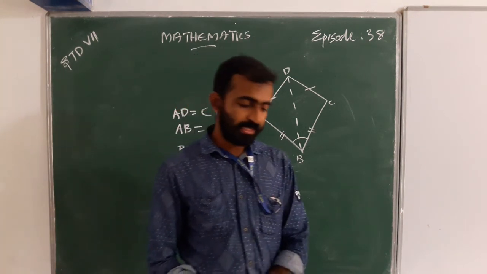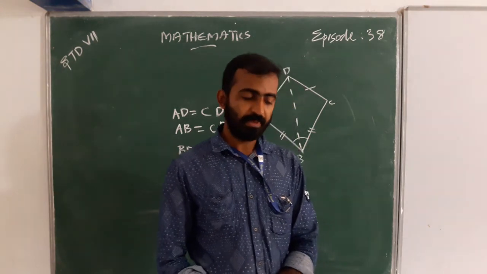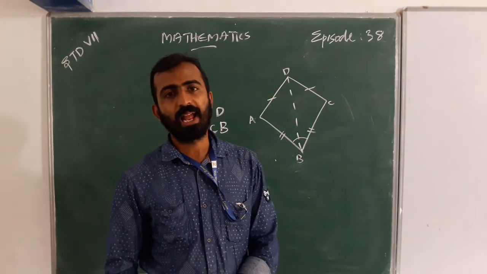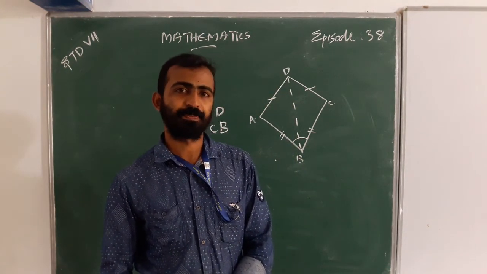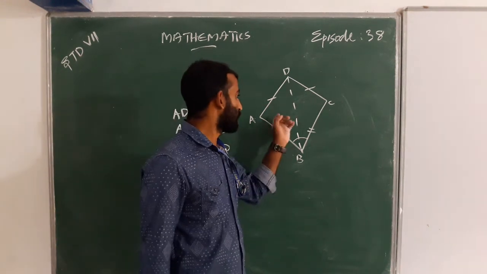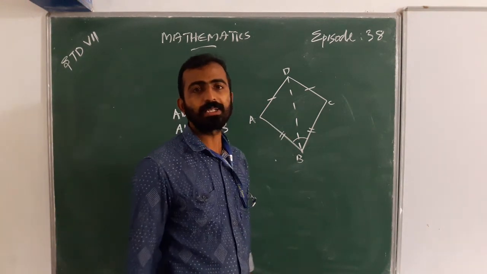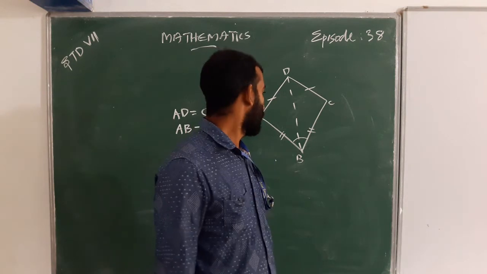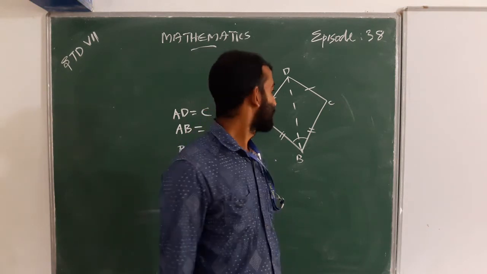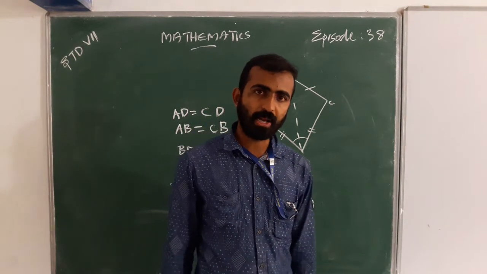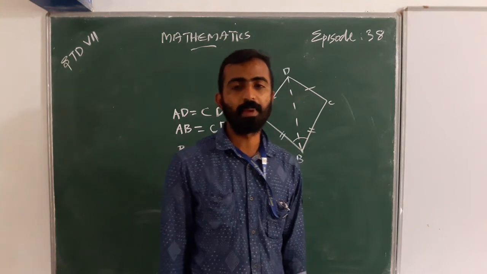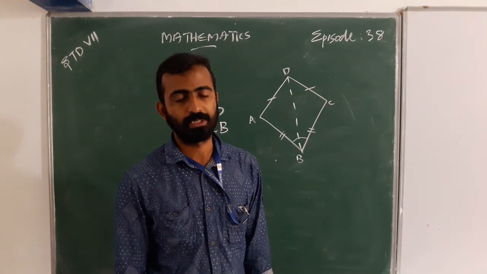This is a congruent triangle, so its angles are also congruent. So BD bisects angle ABC.